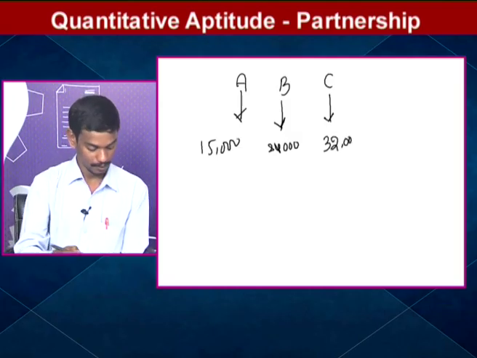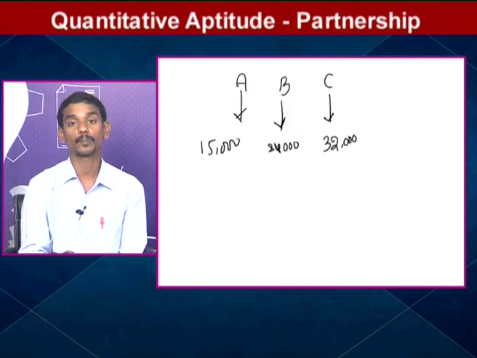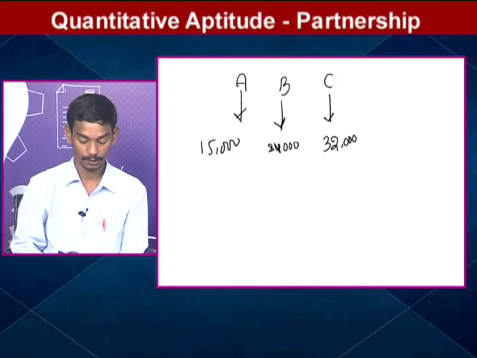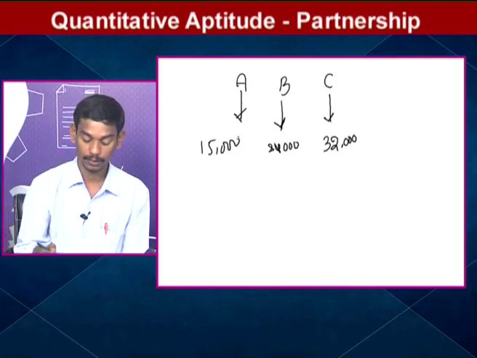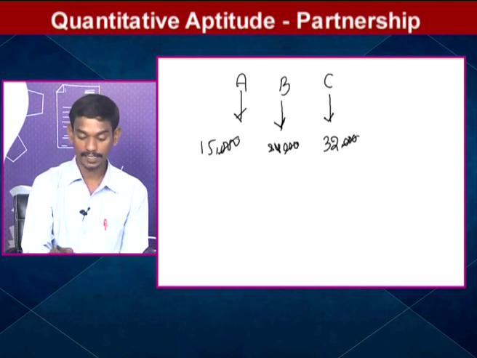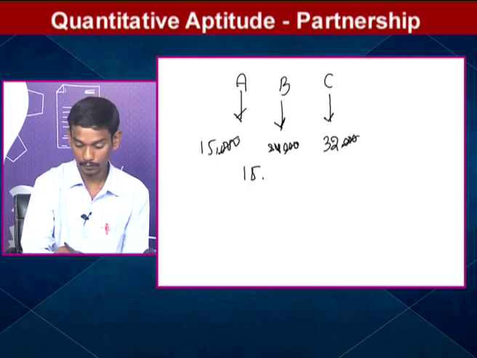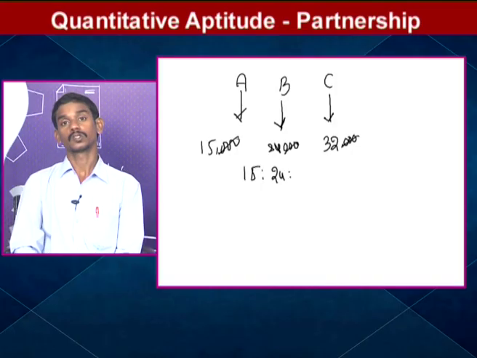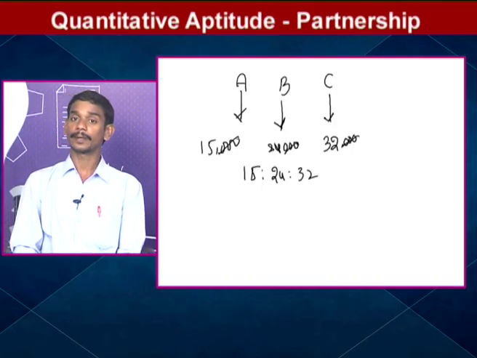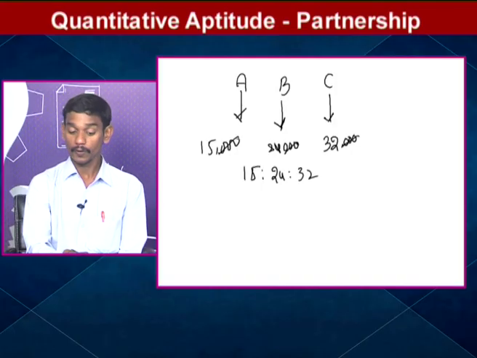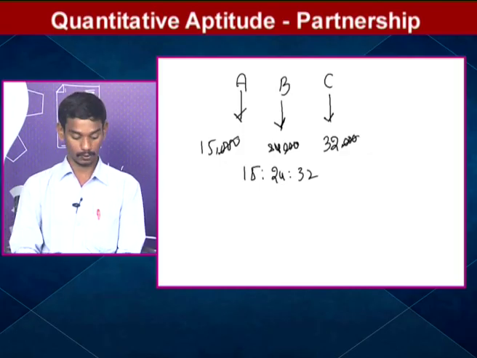So what is the ratio of profit? The zeros will cancel. Any cancellation? 15, 24, 32. So the total profit will be distributed in the ratio of 15 is to 24 is to 32.